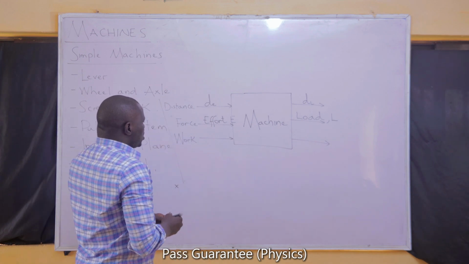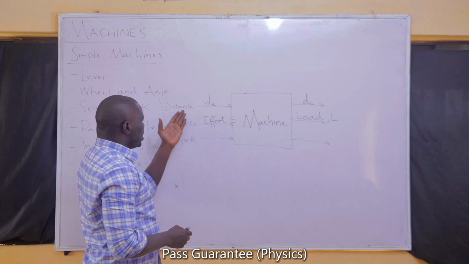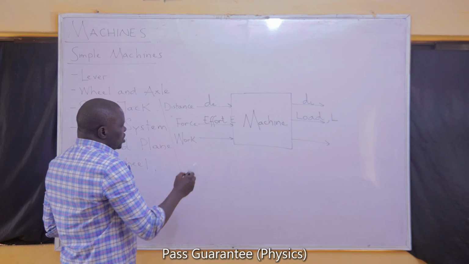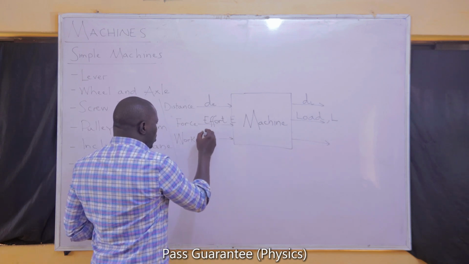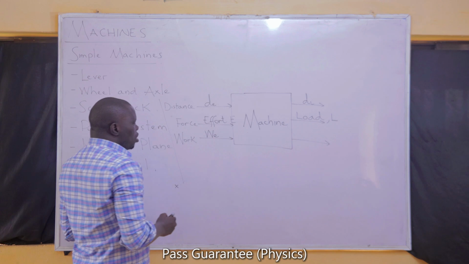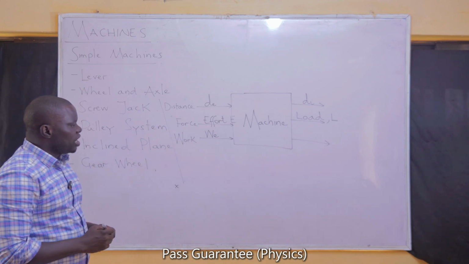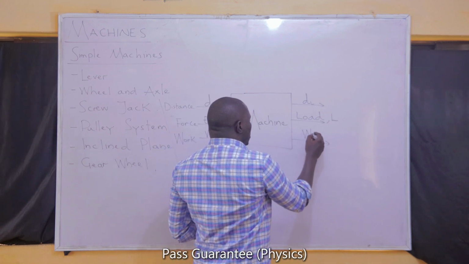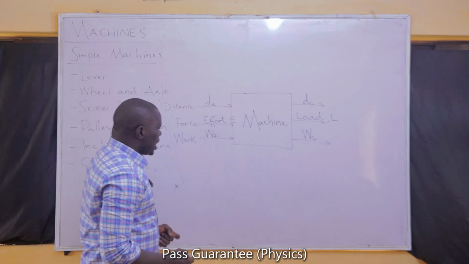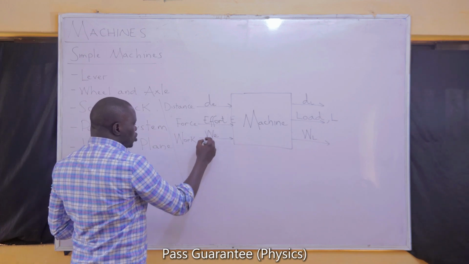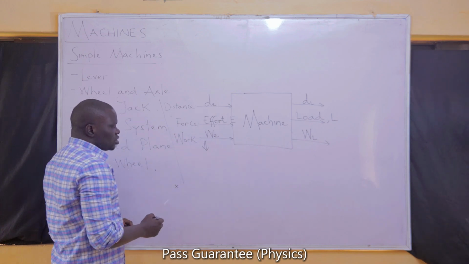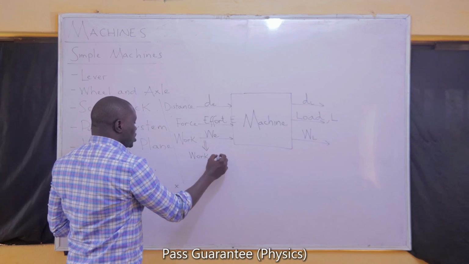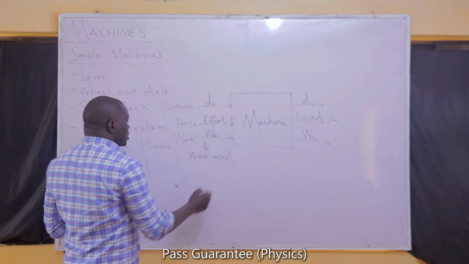Now, of course, when you give a machine a force, and that force is moving through a particular distance, we expect that there will be work. The work done on the machine will be called the work done by effort, while the work done by the machine will be called the work done by load. Most times, the work done on the machine will also be called the work done by effort. It can also be called the work input, because that is the work you are giving to the machine.